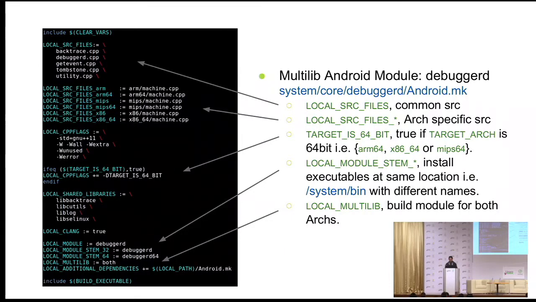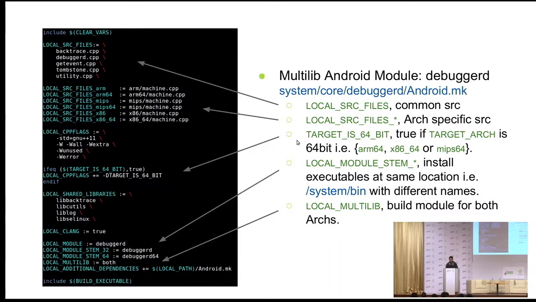Now, building multi-lib modules, it's the same as what it used to be. You specify a set of source files which are common for all the ARCs, for all the builds. Then local SRC, ARM, ARM64, all the target specific files.